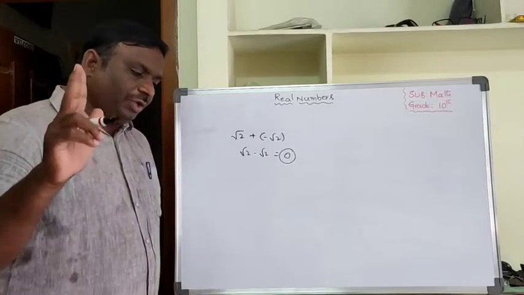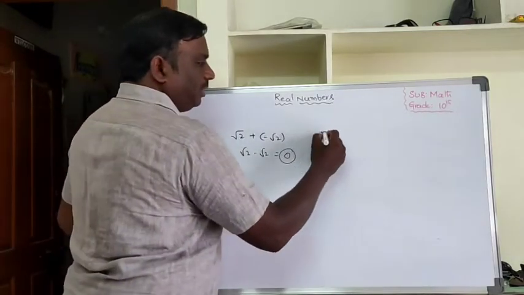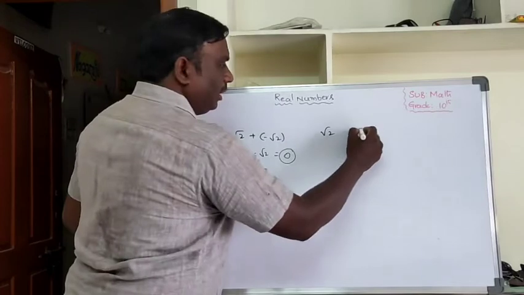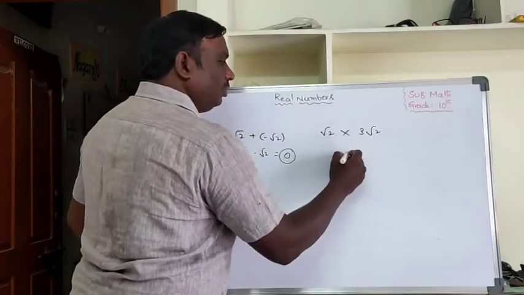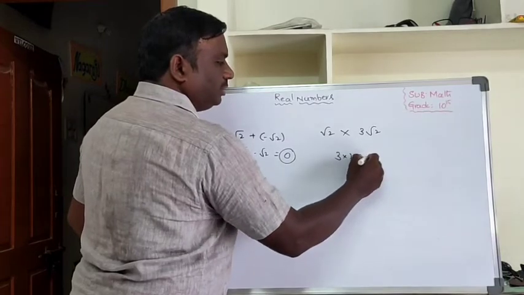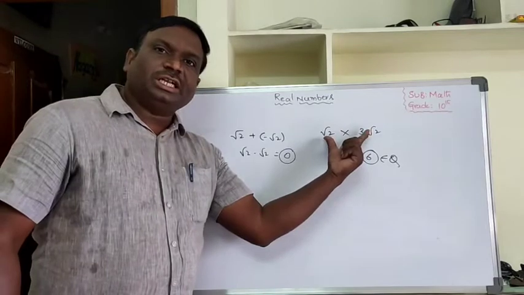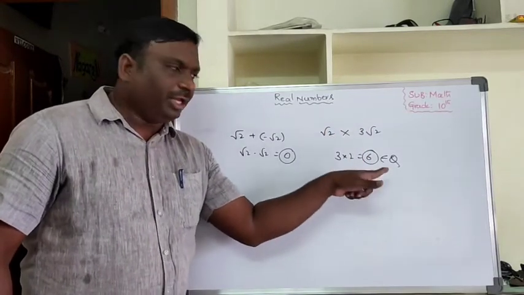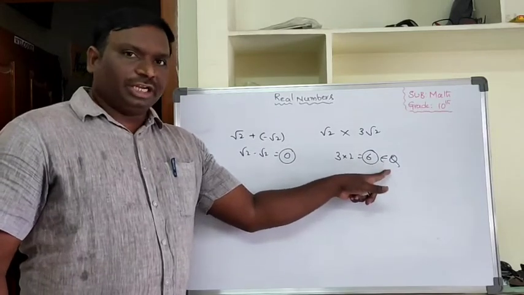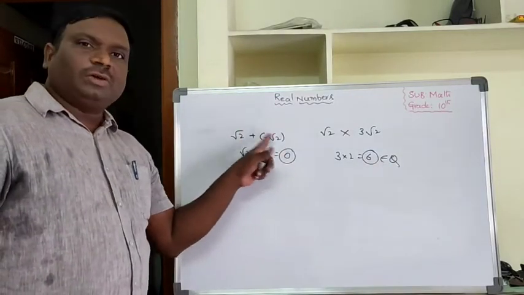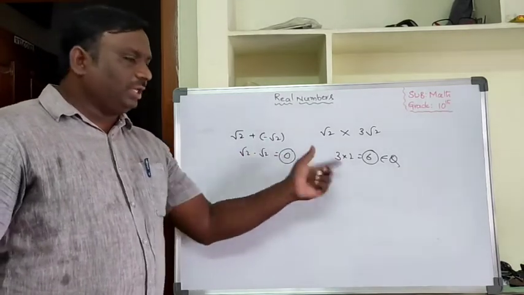The product of two irrational numbers need not be irrational. I am taking root 2, irrational, and 3 root 2, another irrational. Their product: 3 into root 2 into root 2, root 2 whole square is 2, 3 twos are 6. It is a rational number. The product of two irrationals need not be irrational; sometimes it may be rational. The sum of two irrational numbers sometimes may be rational also. These two are the examples.